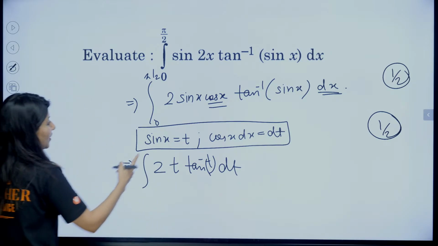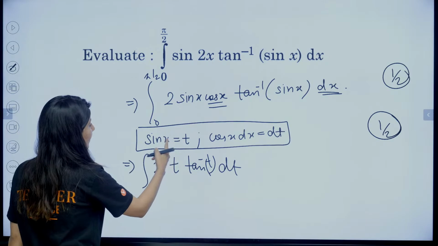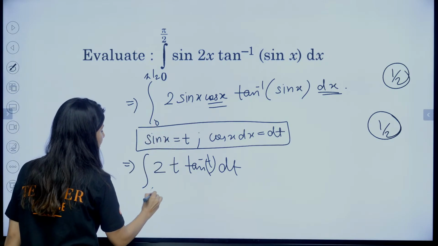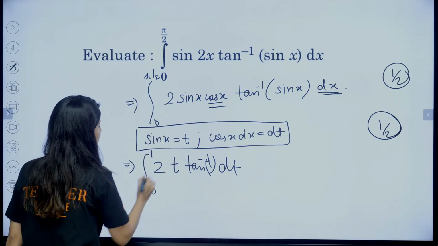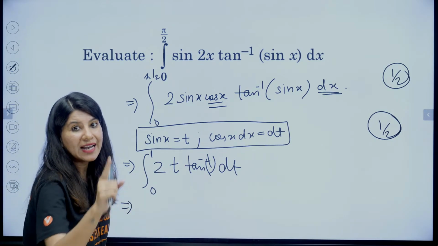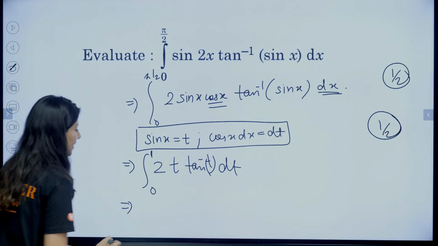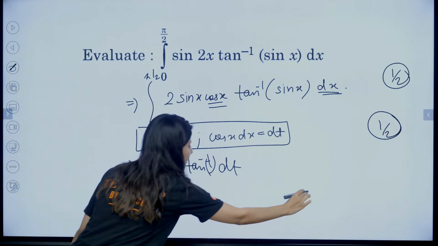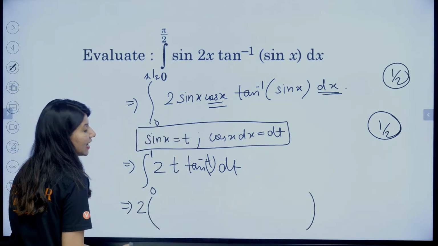So, sin x is equal to t. When x is 0, t is also 0. When x is pi by 2, this is going to be 1. And 2t tan inverse t. What do we do? Integrate by parts. Let's apply by parts. 2 will be outside. T tan inverse t, ILATE rule.